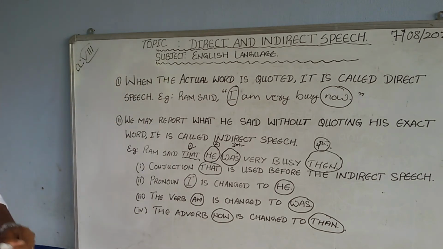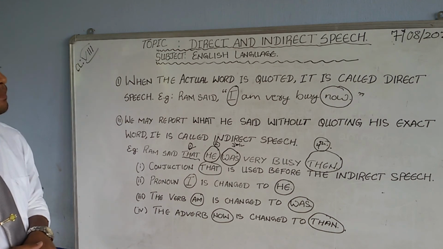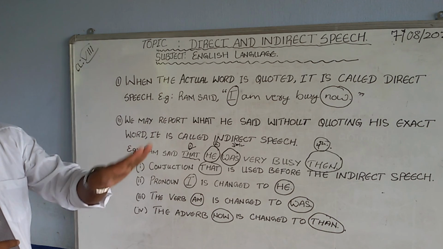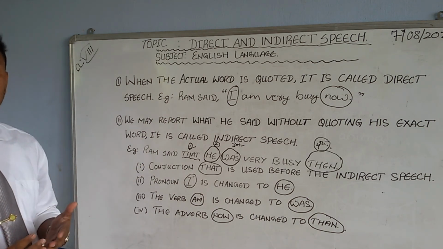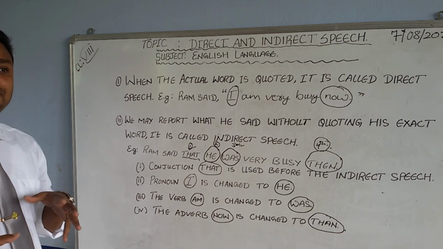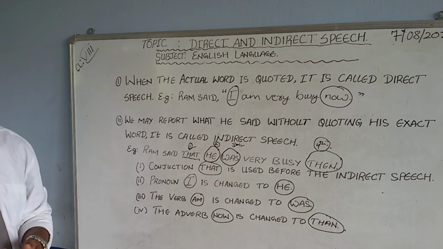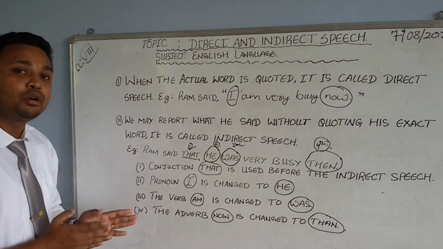Your job when you do this kind of exercise is to remember which pronoun is used and how you can change that. Last week when I gave you the exercise, there were only a few questions where the word that is inserted in between. Otherwise, that is not inserted at all. It doesn't mean that you have to use that all the time.